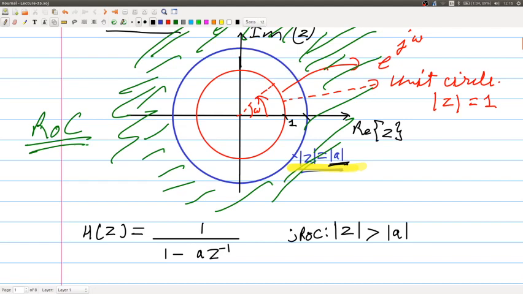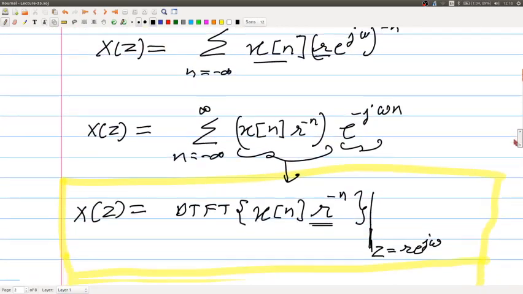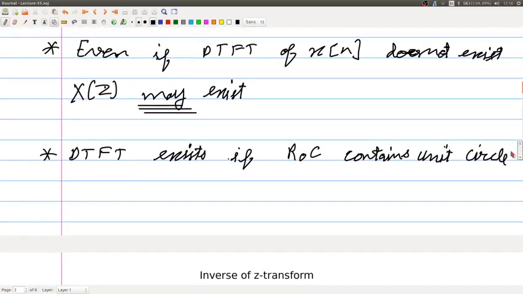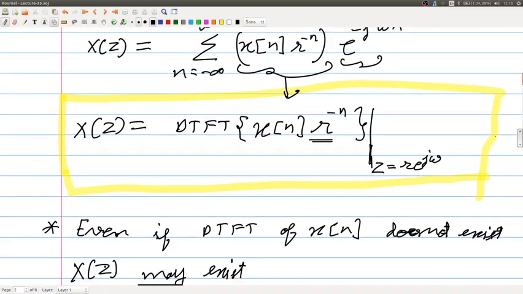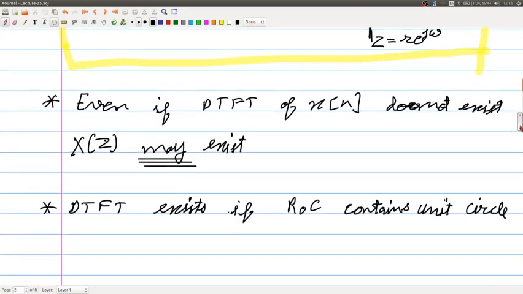If a was less than 1, this blue circle would have been inside this red circle, and the region of convergence would have contained the unit circle, and the DTFT would have existed for such a signal.